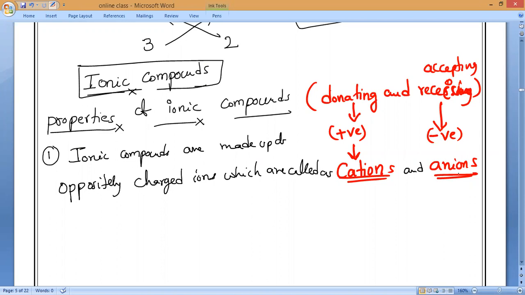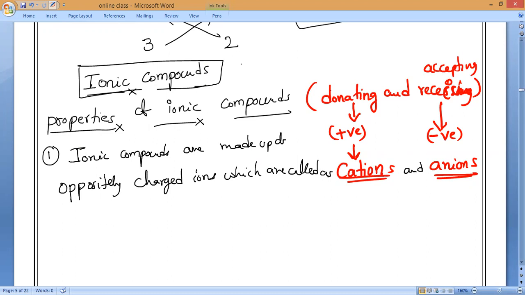So always remember, cations means positive charge by loss of electrons or by donating electrons, and receiving or accepting electrons is called as anion. Is it okay, Gokul?